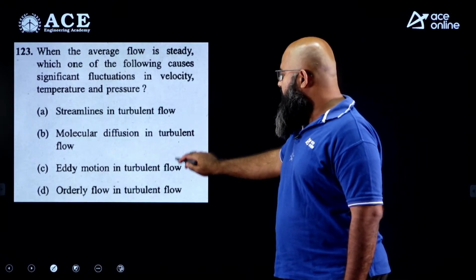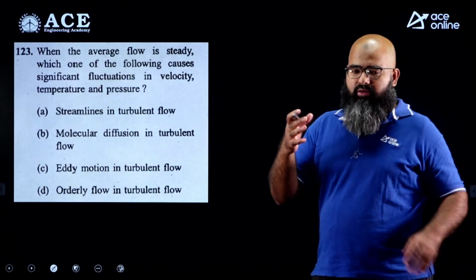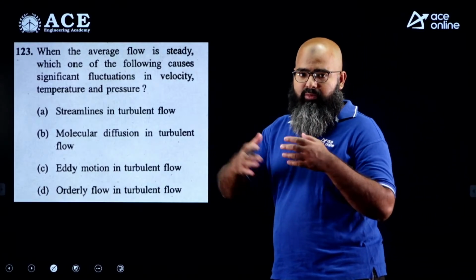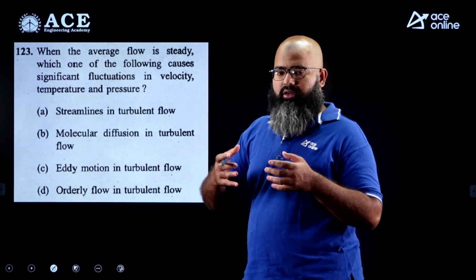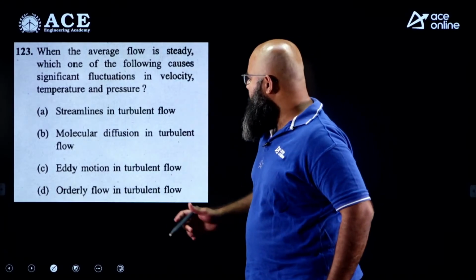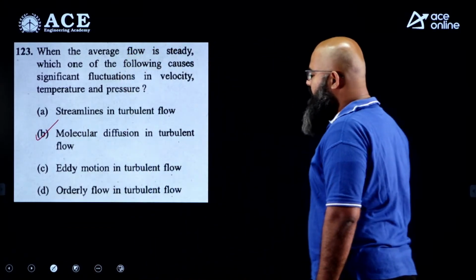All of these things are pertaining to turbulent flow. Now what causes turbulence? Basically the cause behind turbulence happens to be the intermolecular collisions taking place because of the random motion of particles. So the correct answer over here is supposed to be molecular diffusion in turbulent flow.